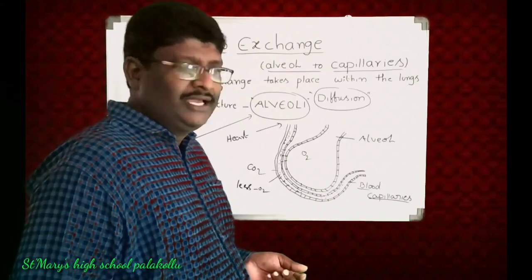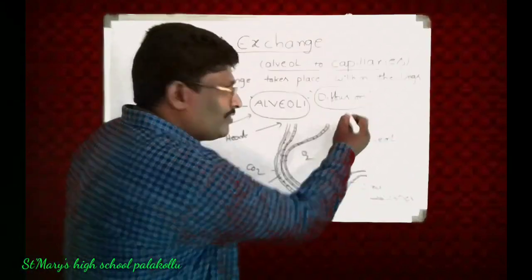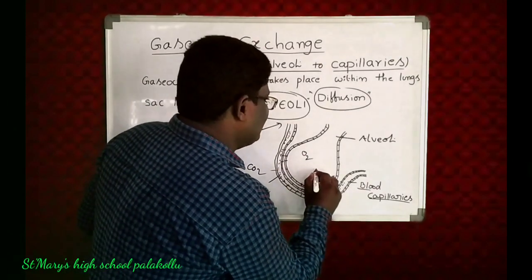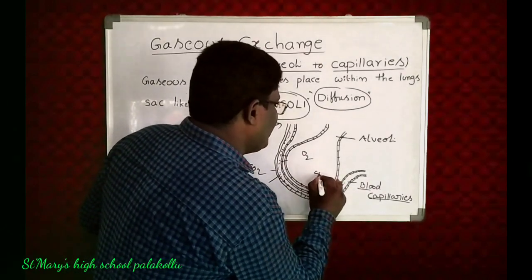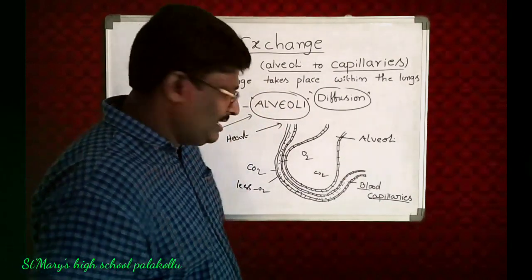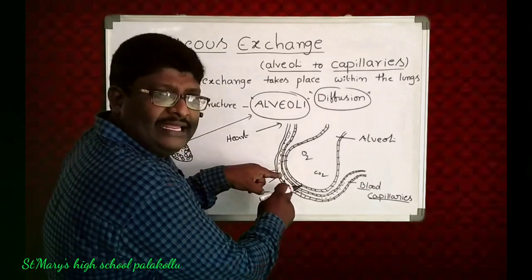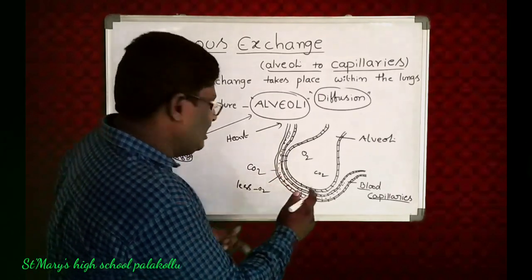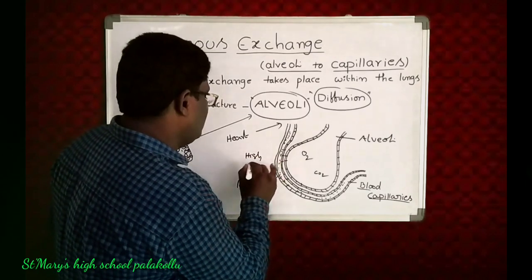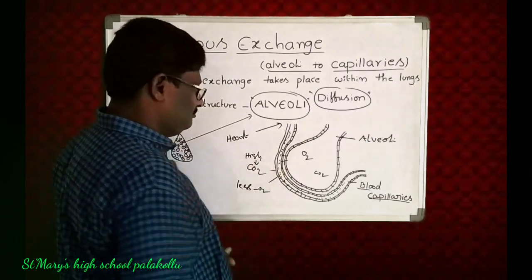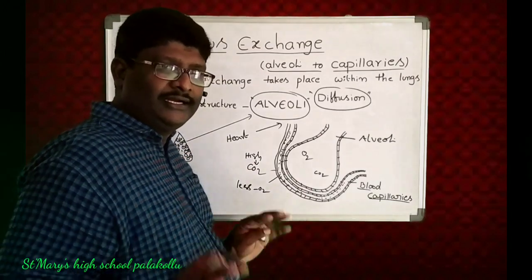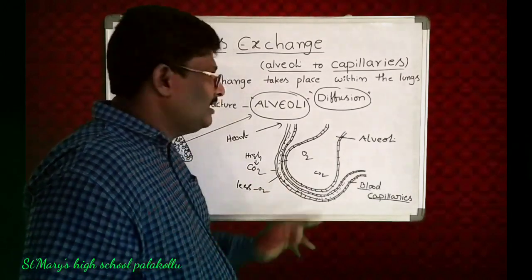Is it right? So inside the alveoli, there is a less quantity of carbon dioxide. But in this blood capillary, the carbon dioxide quantity is high. Do you understand what I am telling?